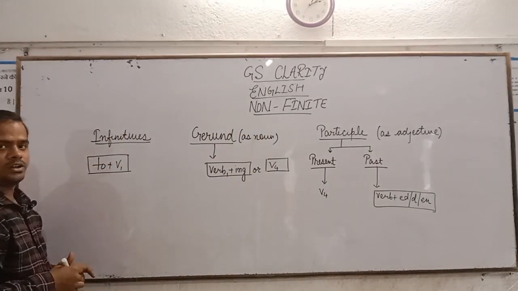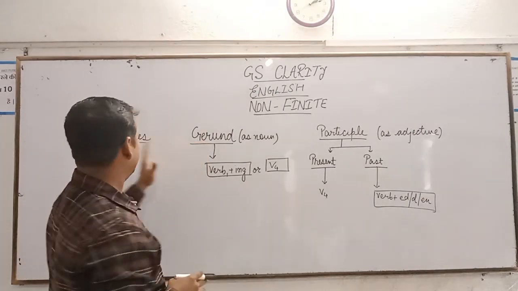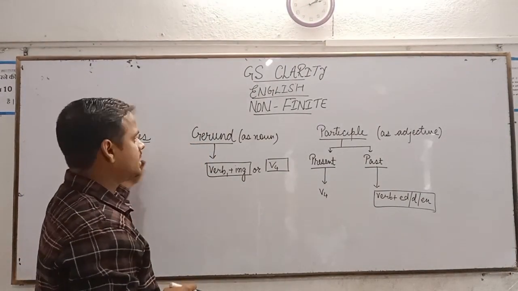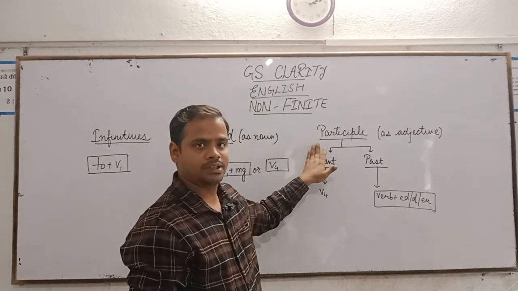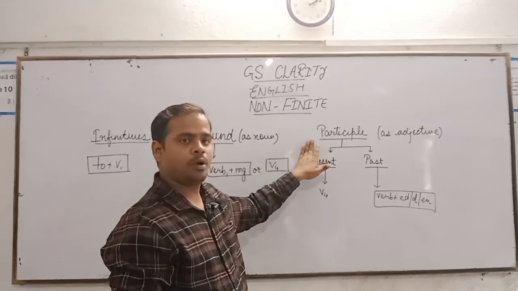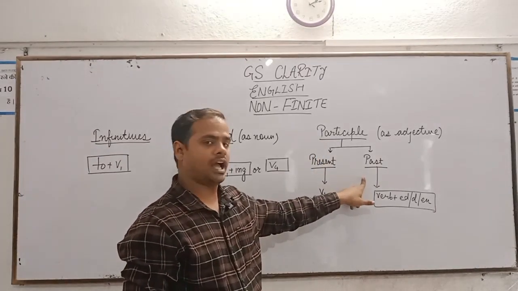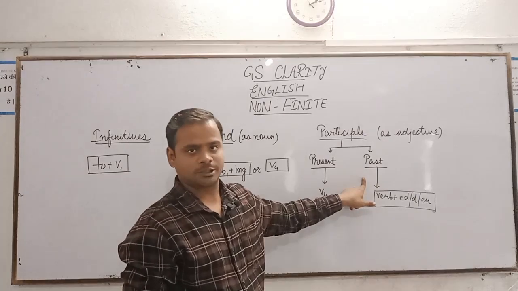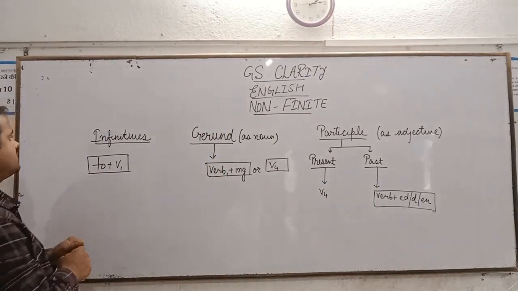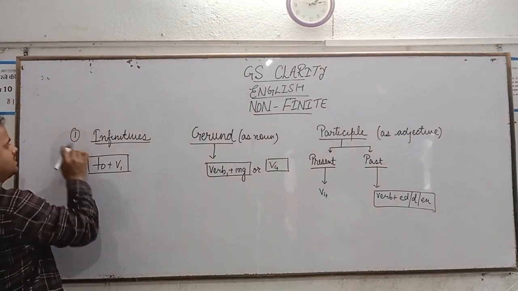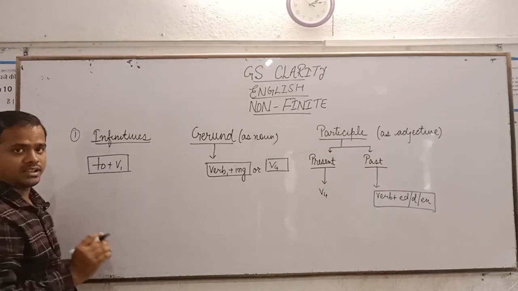In non-finite verbs, we basically focus on three types of non-finite. The first is infinitives, the next is gerund, and the next is participle. And participle can be of two types. The first is present, and on the other hand, we can have past participle. See, in non-finite verbs, the first part we are taking, that is infinitives. In case of infinitives, we can give an example.